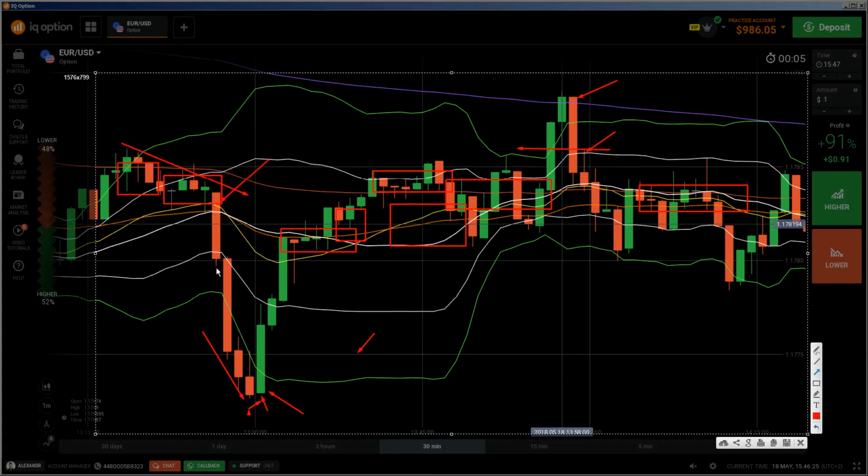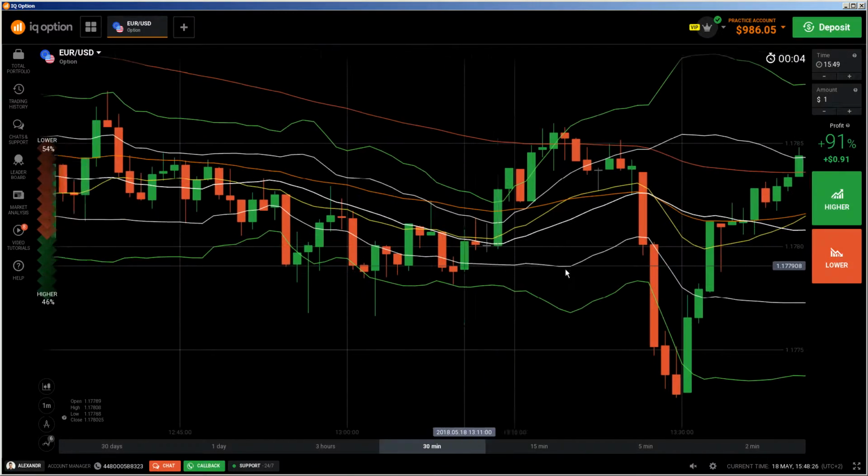But I would not trade this kind of double top because maybe after it broke through this area, the movement would be too fast to enter. Here was the neckline, and it was too fast, so I would not trade this double top because it's not looking so nice. But it was a double top, and you see it worked out really good. Maybe there was also some kind of news, I don't know.